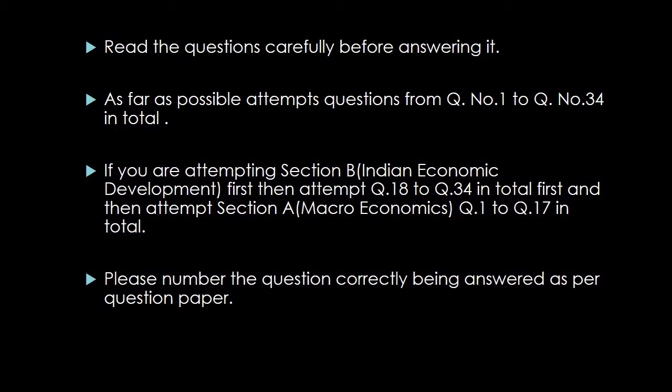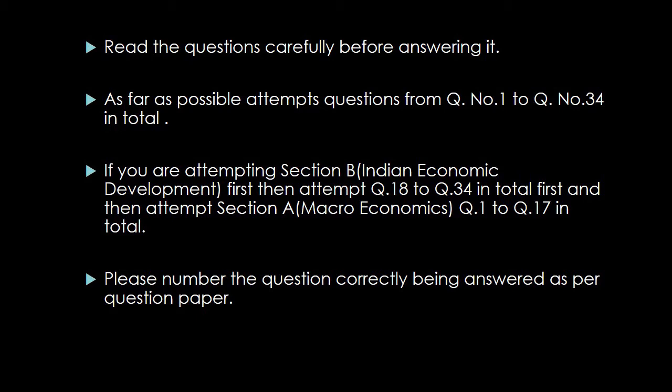But suppose you are attempting Section B first, that is Indian economic development, then first attempt question number 18 to question number 34. And then attempt Section A, macroeconomics, question number 1 to question number 17.